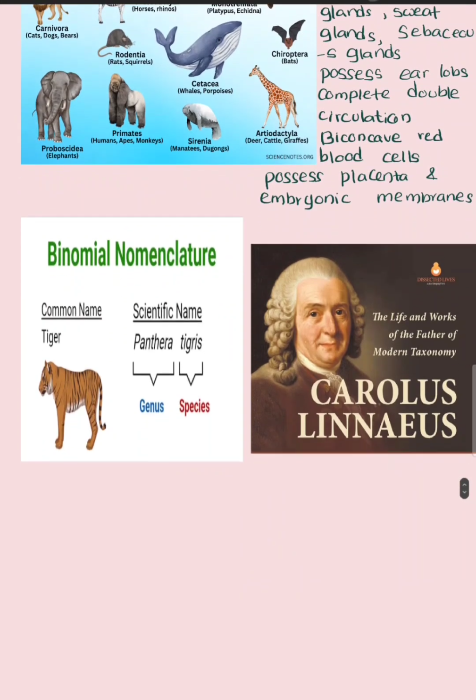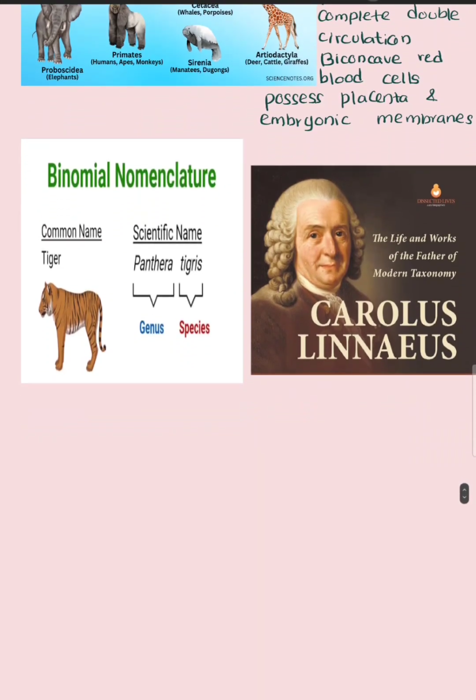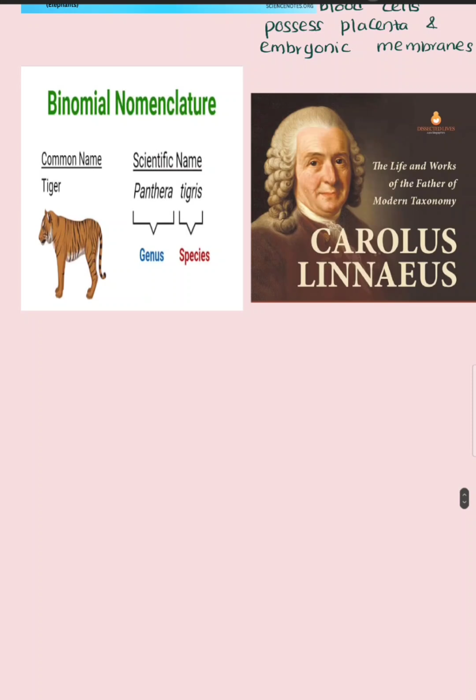The last part of this lesson is binomial nomenclature. This binomial nomenclature was introduced by Carolus Linnaeus. All organisms have a specific name. It is called the scientific name. It has two epithets. The first epithet is the genus name, and the second epithet is the species name.